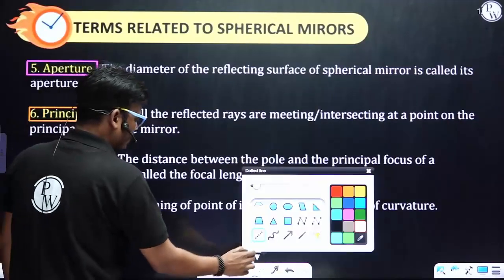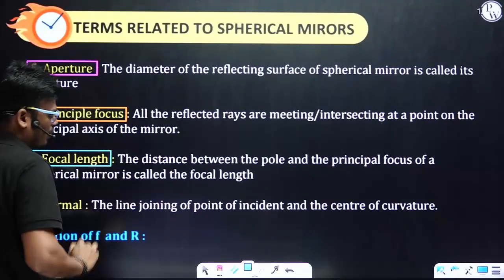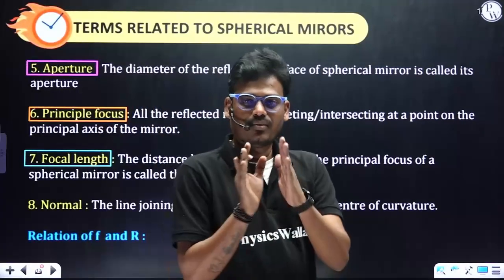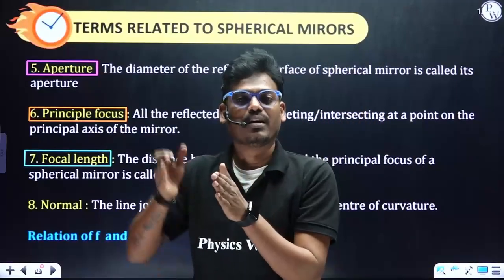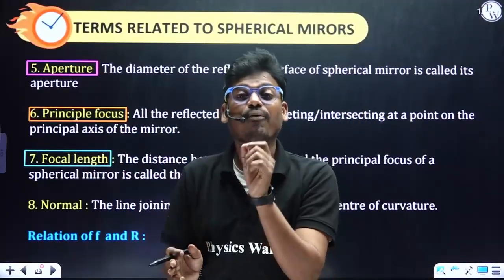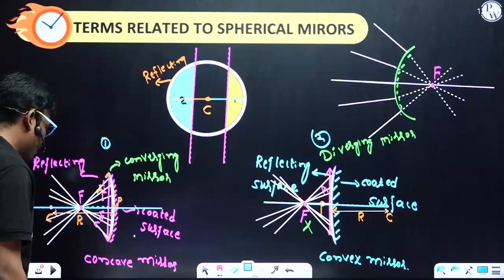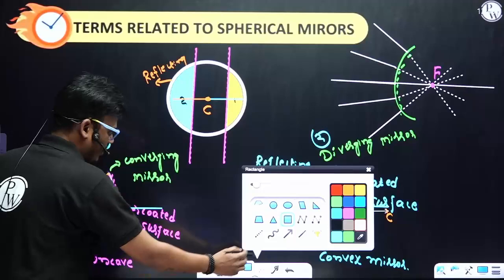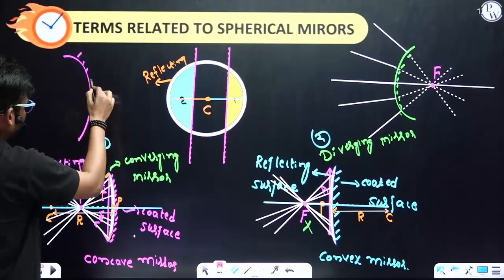Right. So next one, focal length. What is this focal length? Focal length is nothing but the length between the pole of the mirror and the focus. What is that focus? We just got to know this is the focus point. I'll draw one more diagram.